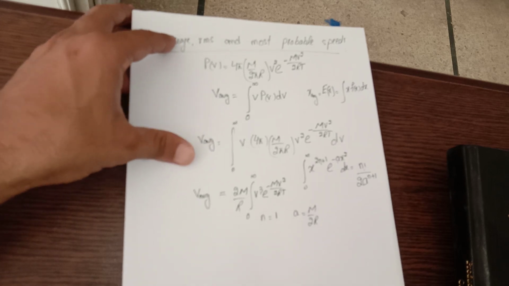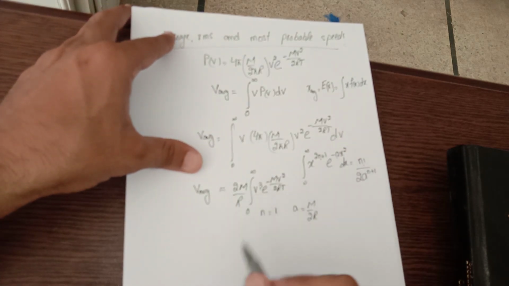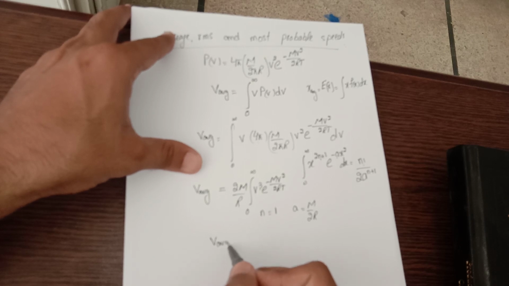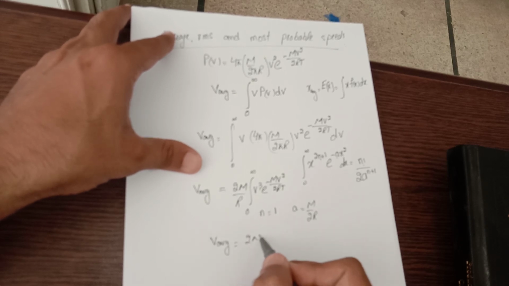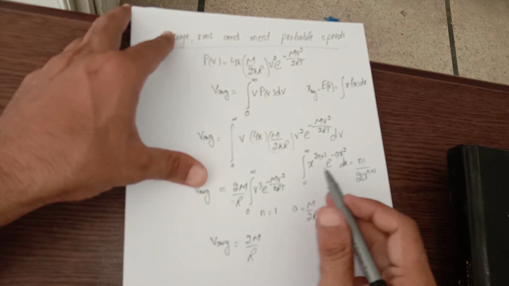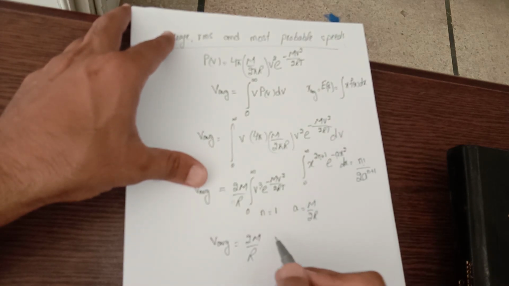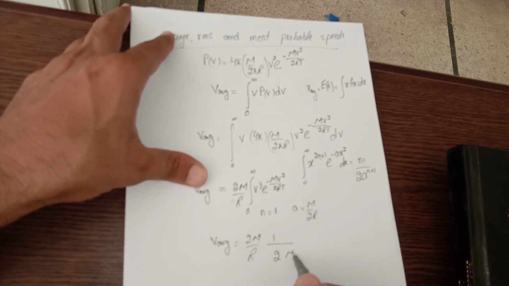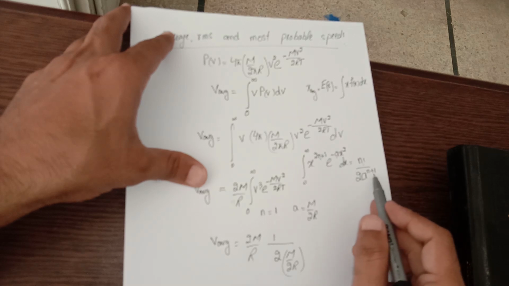Using these values, V average should be equal to 2 m over r as it is, and n over here is 1. 1 factorial would be 1. 2a is m over 2RT raised to power n plus 1.